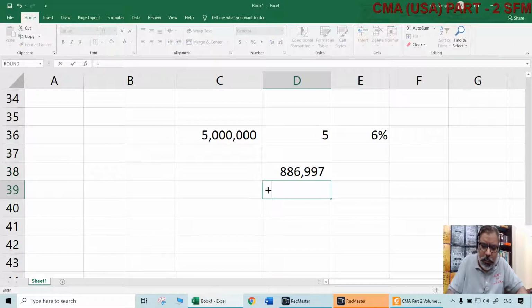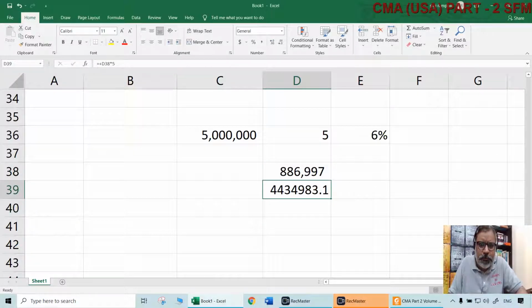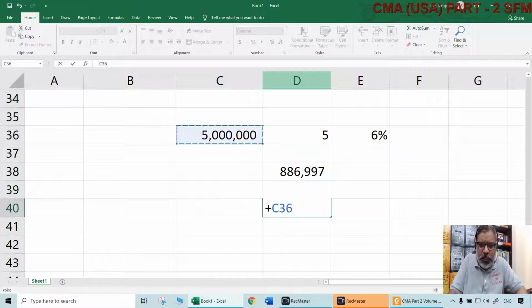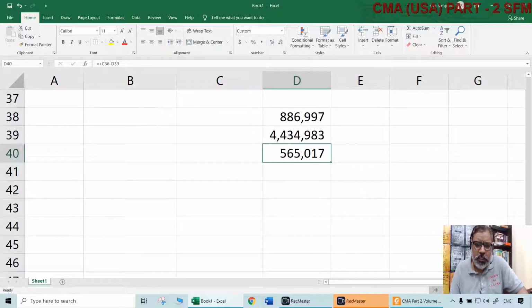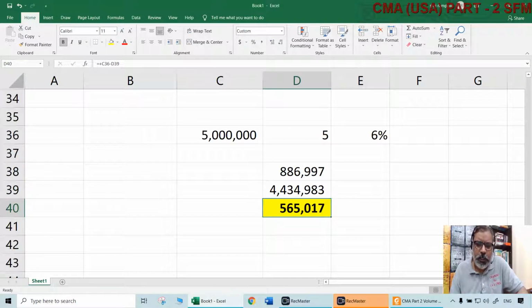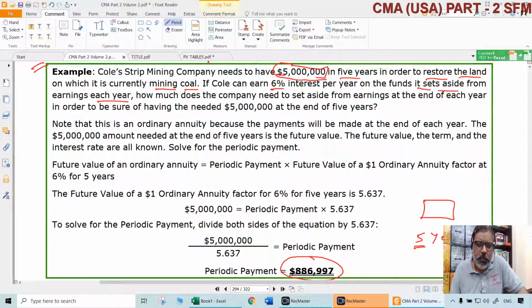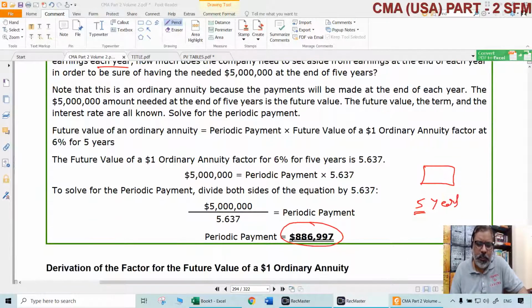Just for understanding, how much principal amount is the company setting aside? Only this much. That means, on this, how much interest is the company earning? Because at the end of the period, $5 million it is getting, but it invested only $4.43 million. So the amount of interest across the 5 years is $565,017. So like this, interest will play a very crucial role in understanding the time value of money itself and its applications in various places.